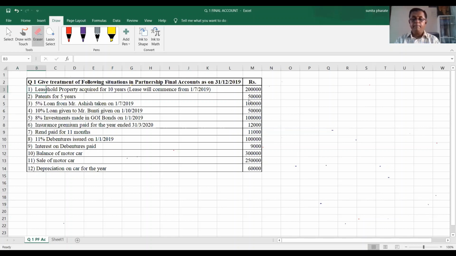Point number 10. Point number 10 gives you the information regarding the balance of motor car. That means motor car balance as on 1/4/2019 is rupees 3 lakhs.